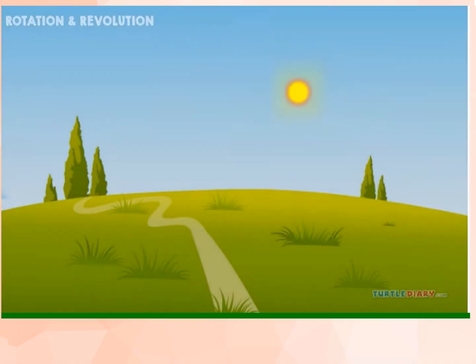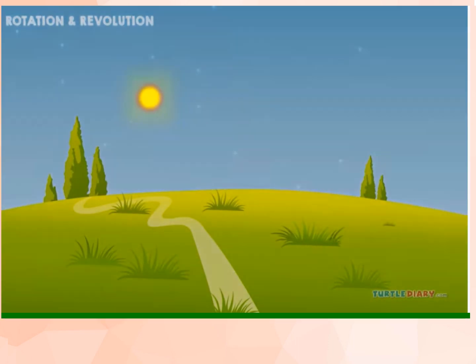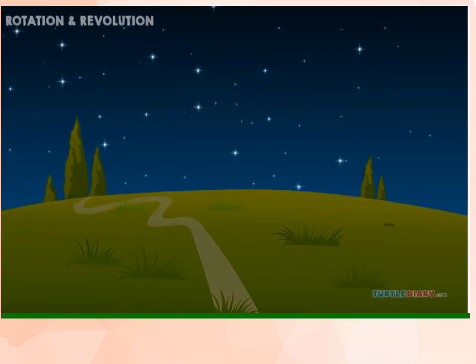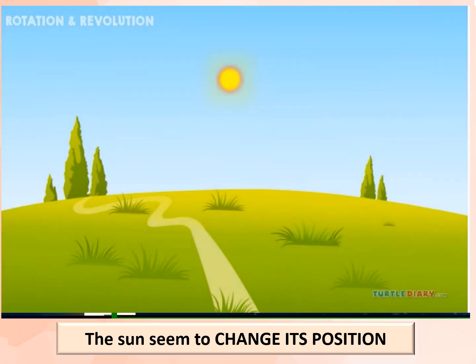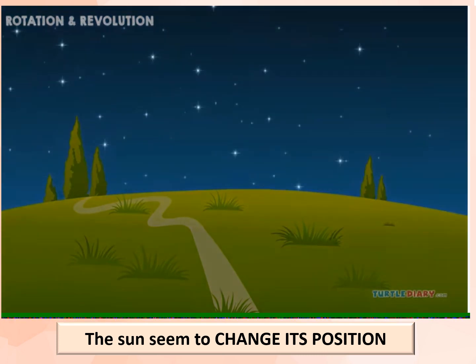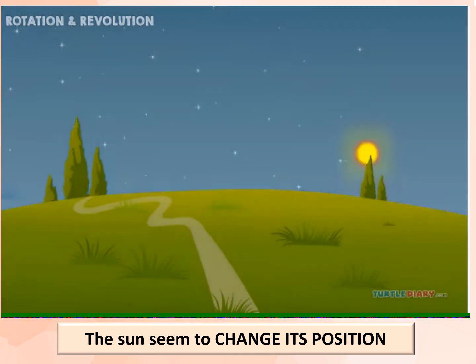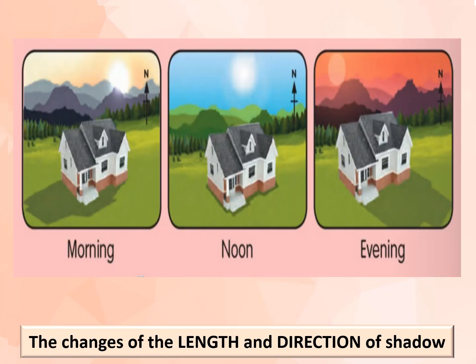Can you guess what is another effect of the Earth's rotation on its axis as shown in this clip? Yes, the sun seemed to change its position in the sky throughout the day, when actually the sun is not really moving like that. But the Earth's rotation makes the sun seem like its position changes throughout the day. And the other effect of Earth's rotation on its axis is the changes of the length and direction of the shadow.